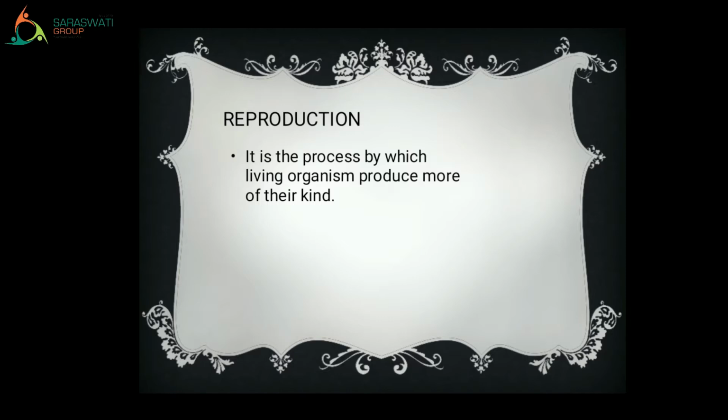What do you understand by this? It means, say for example, if you sow a seed of a mango, then from that seed only a mango tree will grow, not any other tree. Same way, the humans are producing their own kind.